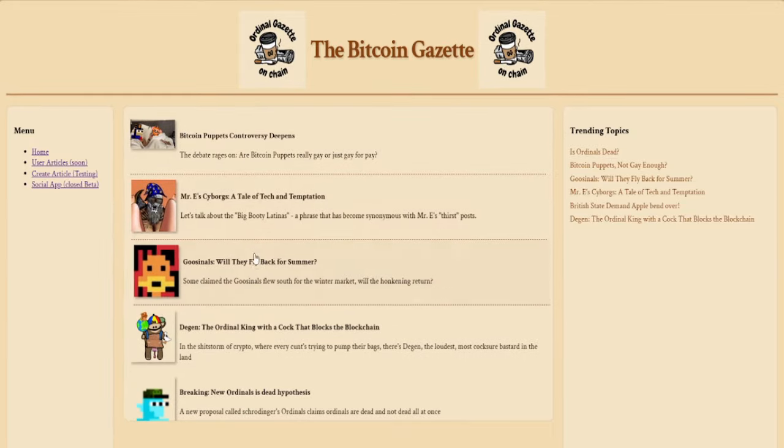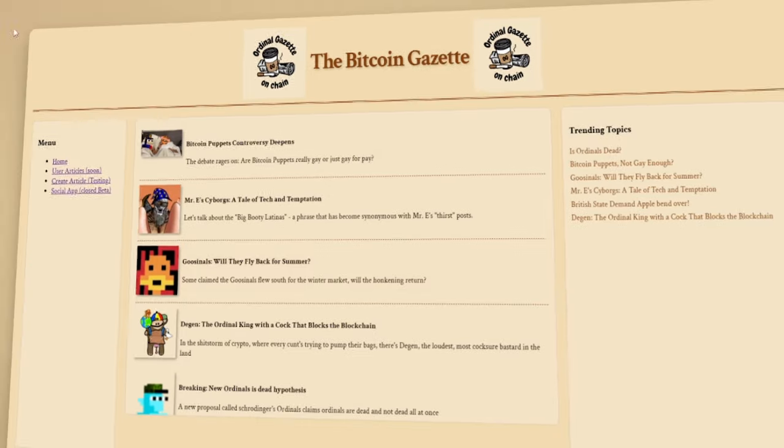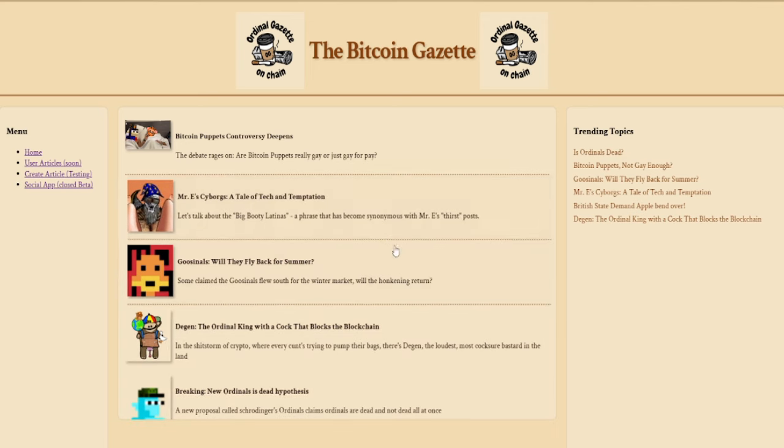We've also got, say, the Goosenals. Will they fly back for summer? Honk honk, the Goosenals will fly back. So yeah, all these articles are hosted directly on the blockchain. So when people say what is the use case for Ordinals besides just buying JPEGs from each other like any other blockchain, well, I'm afraid that's what this is.